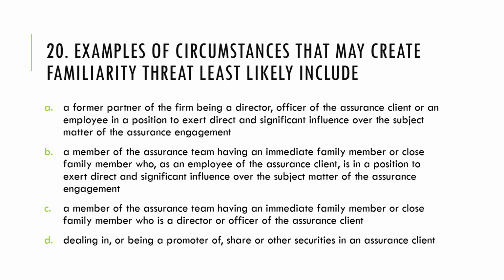So by virtue of this relationship, familiarity threat is also present. Letter C, a member of the assurance team having an immediate family member or close family member who is a director or officer. So, quite similar to letter B, the idea still being that these people, these positions, have a direct influence on the subject matter and the subject matter information. So, still a familiarity threat.